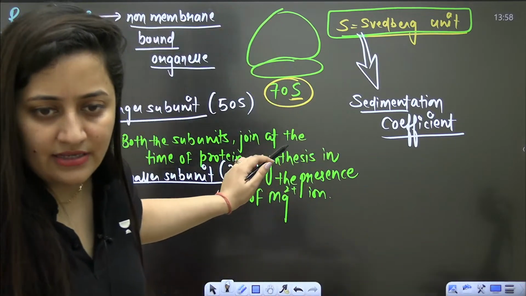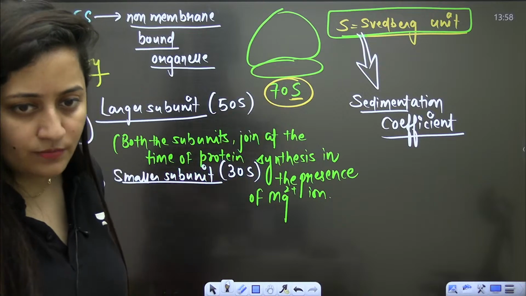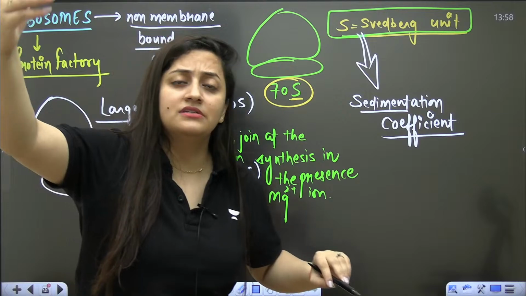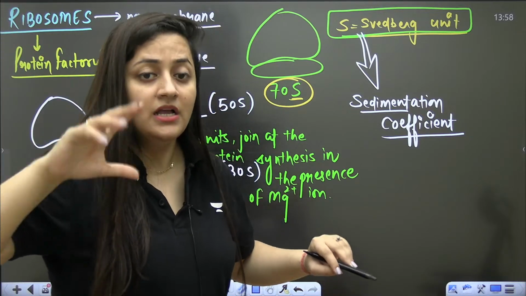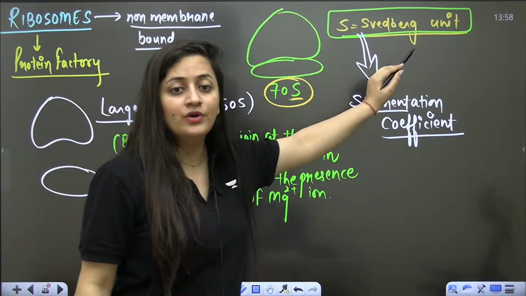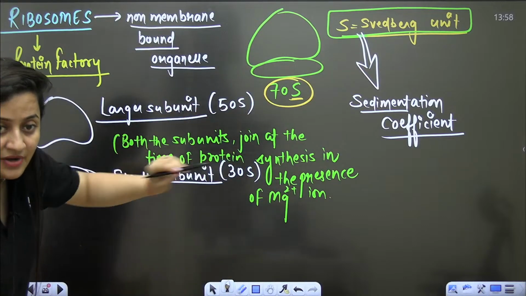Now, same is the case here. As per the weight, these ribosomes are going to settle down. So 70S is there, 80S is there, that we study in the eukaryotic cytoplasm. But in prokaryotic cytoplasm, it is 70S. So this S is the Svedberg unit. It is basically the sedimentation coefficient.